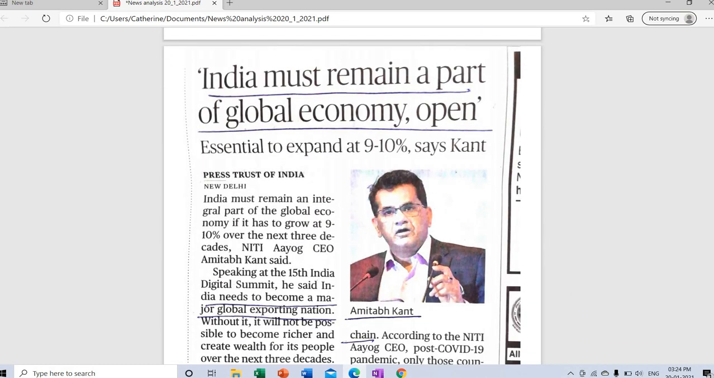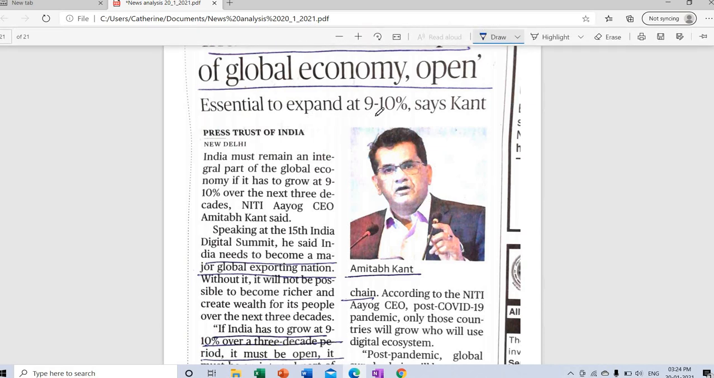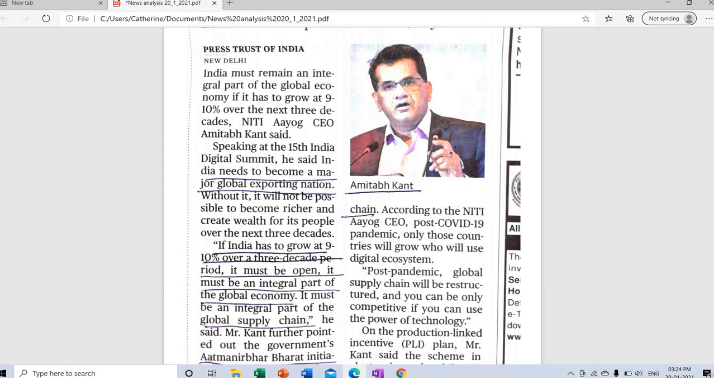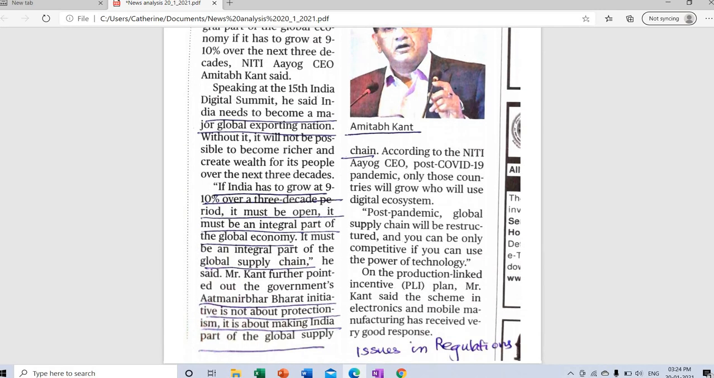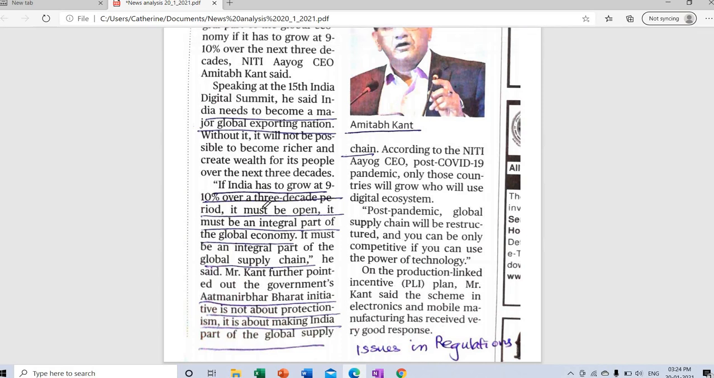India must remain a part of global economy, open, essential to expand at 9 to 10%, says Amitabh Kant, who is the Niti Aayog CEO. Again, as I told you, statements made by important personalities do matter in your answers. You can see how this article talks about how exports will contribute to economic growth. This is the crux of the content.